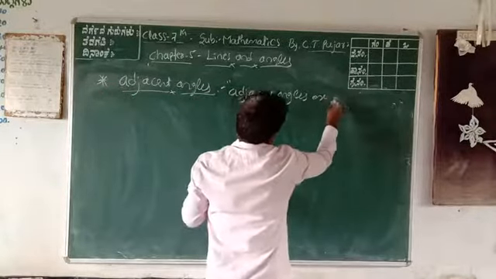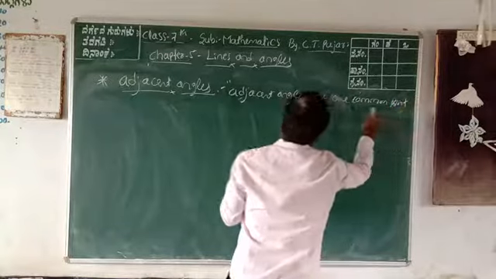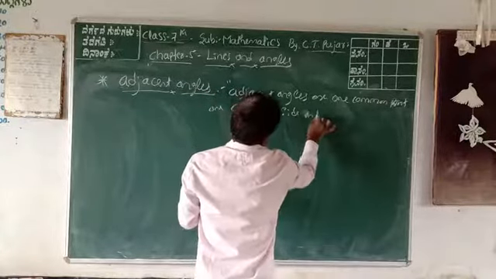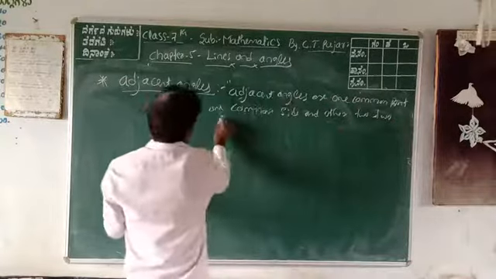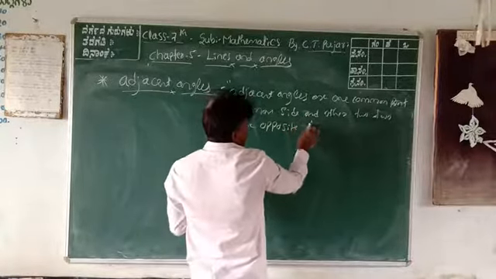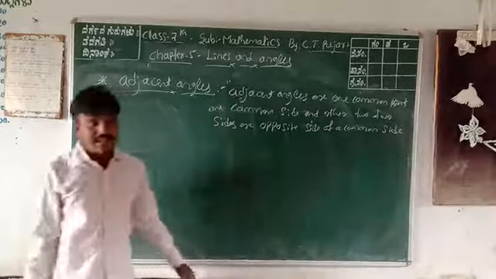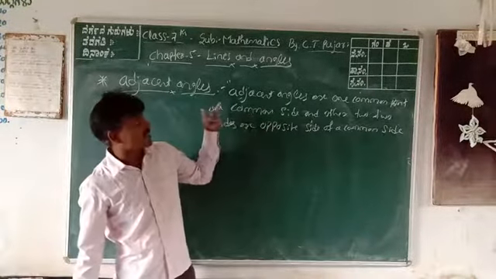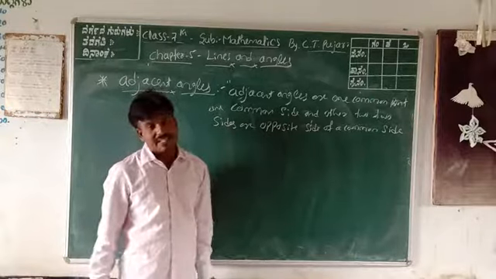Adjacent angles have one common point and one common side, and the other two sides are on opposite sides of the common side. The common side is called the adjacent side. Once again, listen here. Adjacent angles have one common point, one common side, and the other two sides are opposite sides of the common side. That is called adjacent angles.